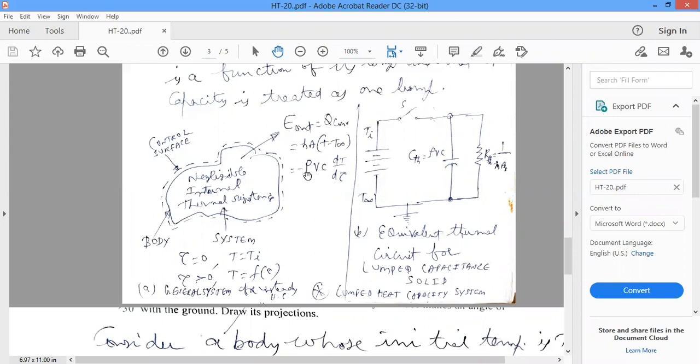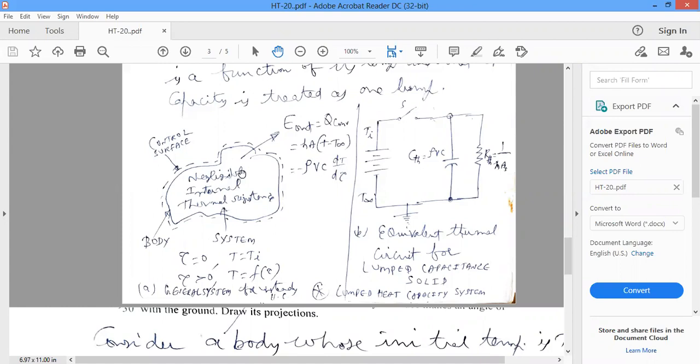Rho is the density of the solid. V is the volume of the solid. If you multiply volume with the density, then it is the mass of the solid. How much energy is coming out? Heat energy coming out for a system having a mass of rho into V, or mass of M. Heat transfer rate from the physics, Q is equal to M into C into temperature change per unit time.